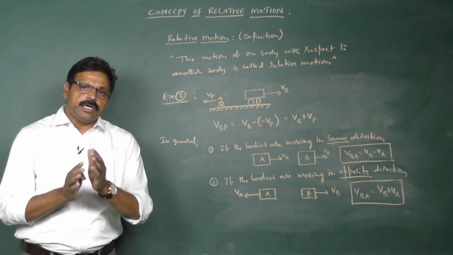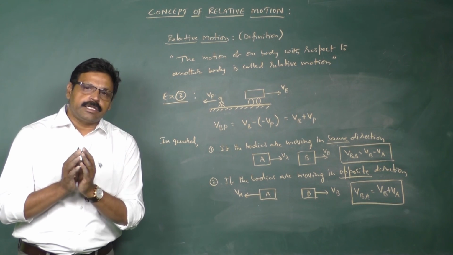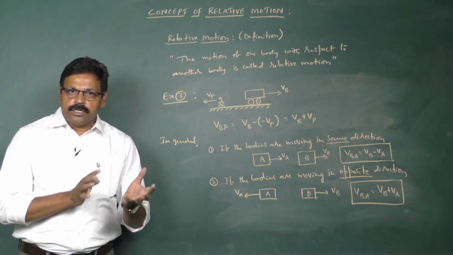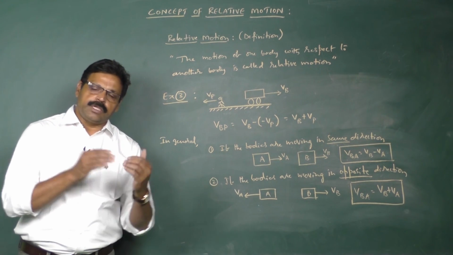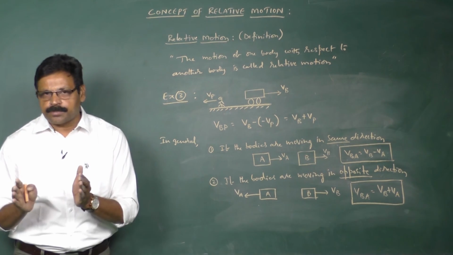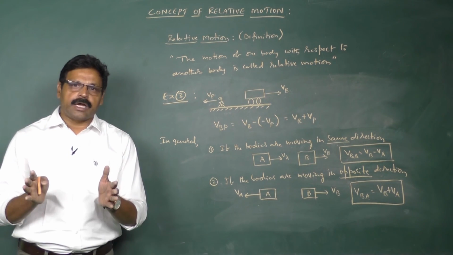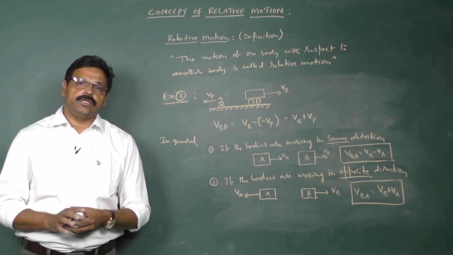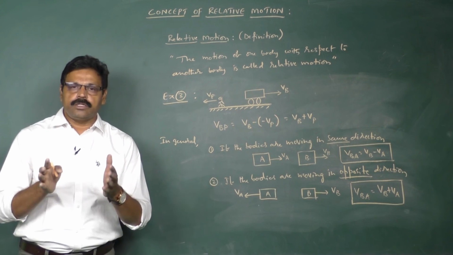That means relative velocity is one where you have to consider the directions as well as the individual velocities of the bodies together. So when you are moving in the same direction, it has to be subtracted. When you are coming in the opposite direction, it has to be added to get the relative velocity of one body with reference to the other body.